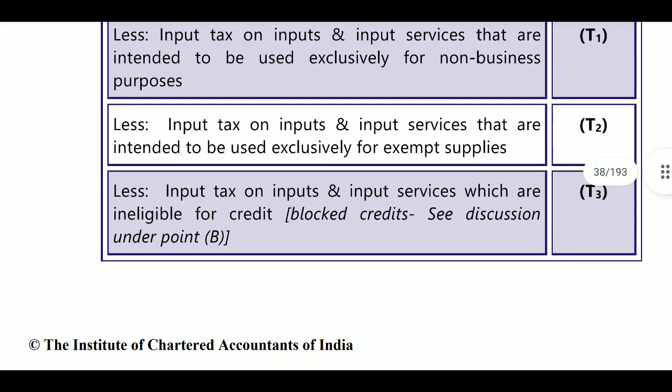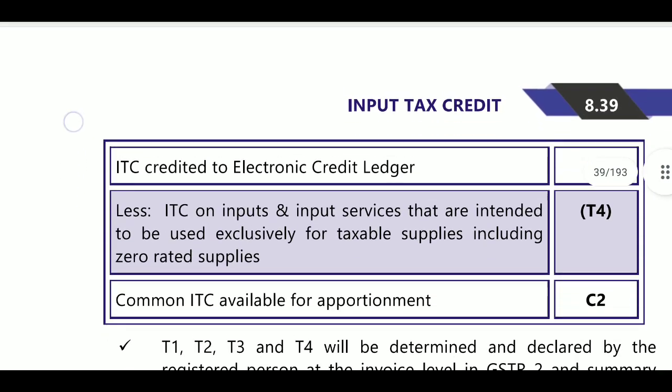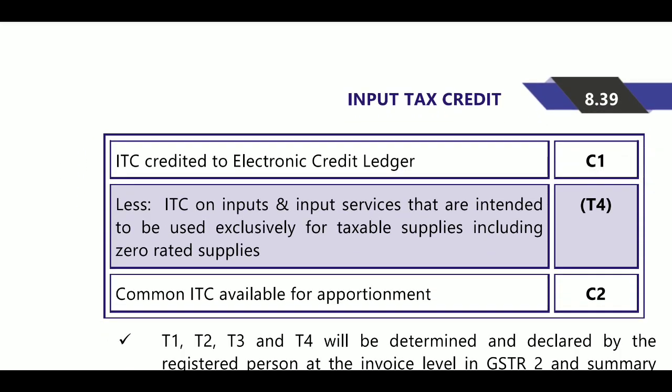After that, the blocked credit as per section 17(5) will be deducted, and we will get the remaining ITC credited to the electronic credit ledger. So from T, the common credit, we have deducted three items: non-business purpose, exempted purpose, and blocked credit.